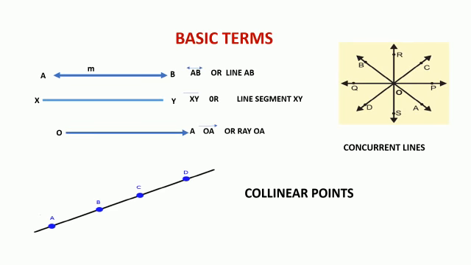Then concurrent lines. What are concurrent lines? If many lines pass through a point, then the lines are called concurrent lines, and the point where they are meeting is called the point of concurrence. These are all the basic terms right from class 6. You are learning about it.